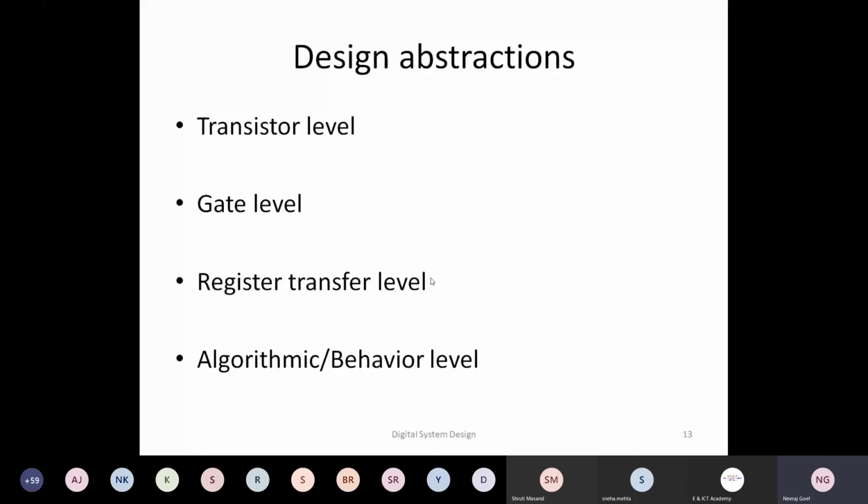Register transfer level guarantees the number of cycles, but you don't know what operations are happening in one particular cycle. For that, you have to go for logic synthesis, and then you will have the gate level abstraction. And then transistor level abstraction is another one.